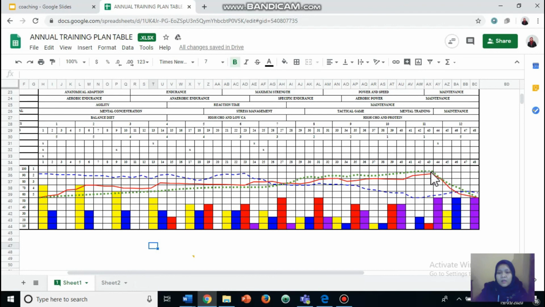So at the end of the training, it has no more the adaptation of the physical preparation. So we are focusing on the psychological on the competition. We need to strengthen the mindset of our athlete. So this is the graph of our training program for our basketball athlete.